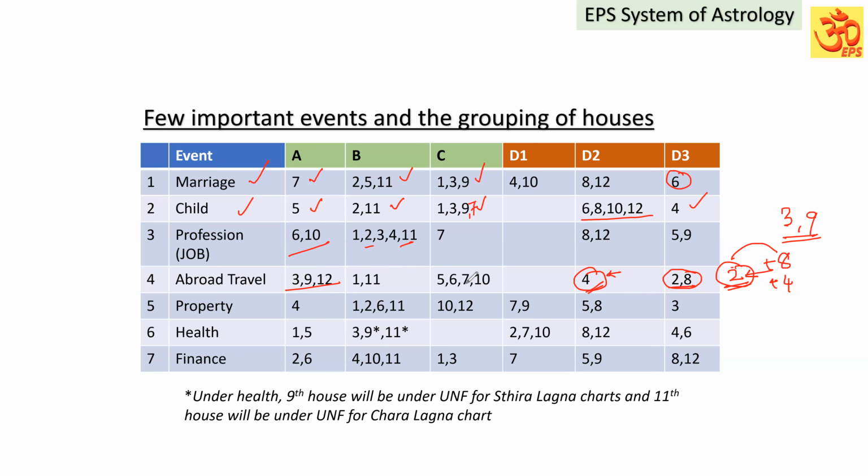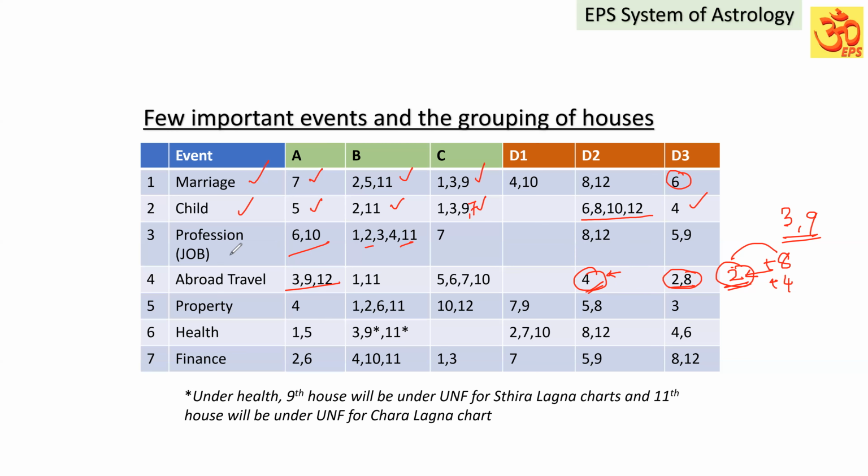But what I'm trying to say, even if you take the software, it will have D1, D2, D3 houses, and those houses also will be shown with a different color in the tables. You should not come to a conclusion that they are all unfavorable means unfavorable. No. Grouping is important, that you have to keep in mind.